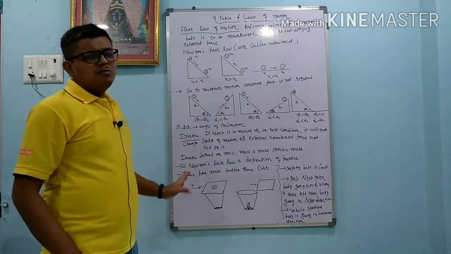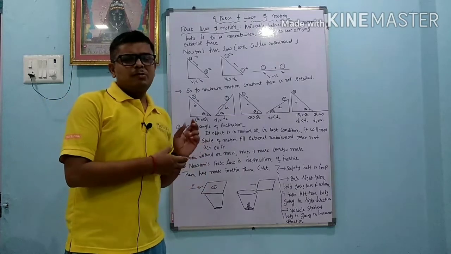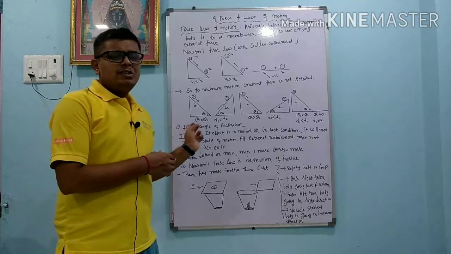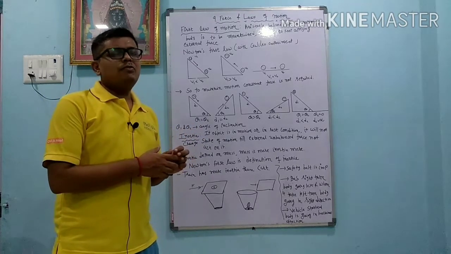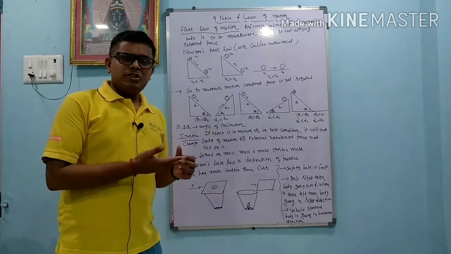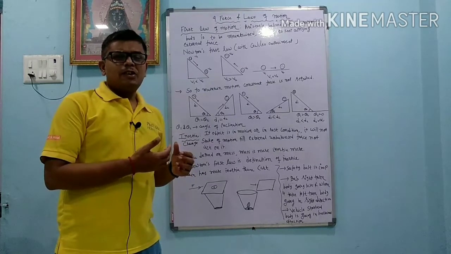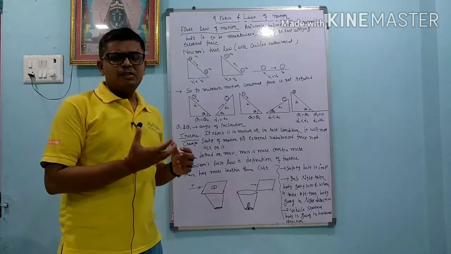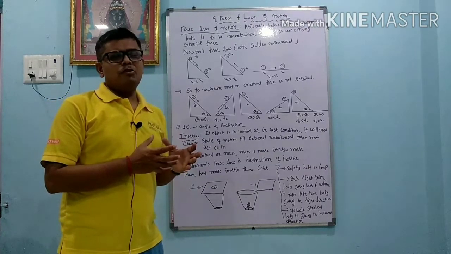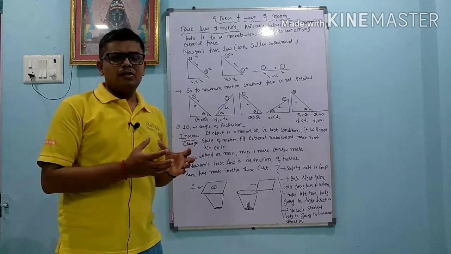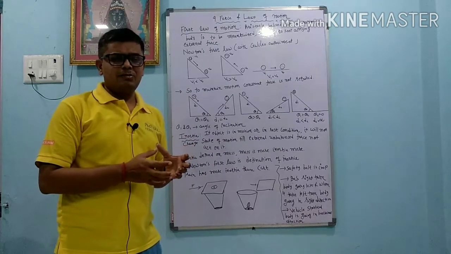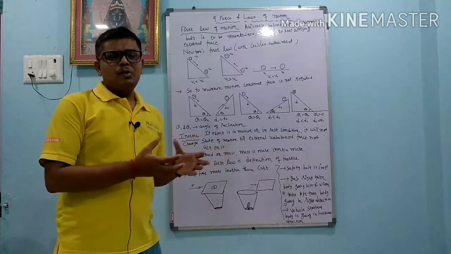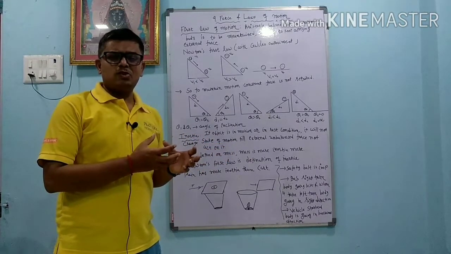From this activity another concept comes, called inertia. Inertia depends upon the mass. If mass is more, inertia is more. If mass is less, inertia is less. Suppose you try to catch a tennis ball, you can easily catch it, but if you try to catch a season ball, it requires more practice because it can hurt. The season ball has more mass, whereas the tennis ball has less mass, so its inertia is also less.